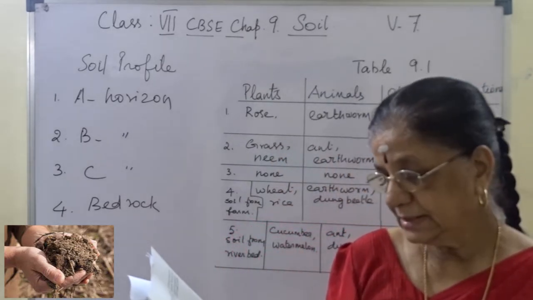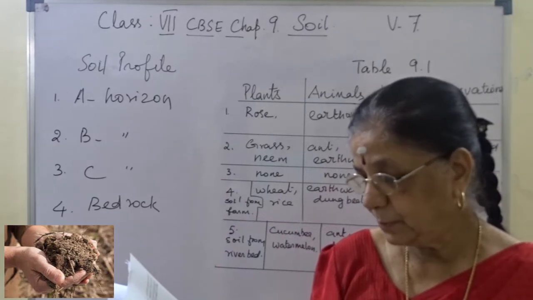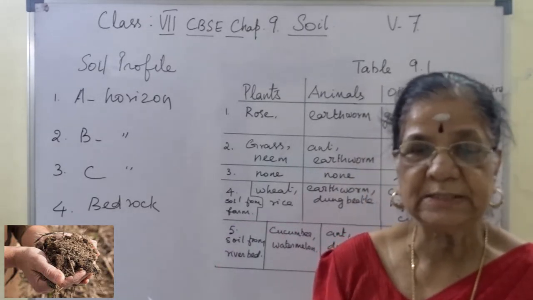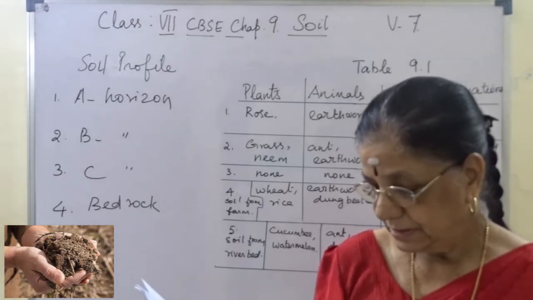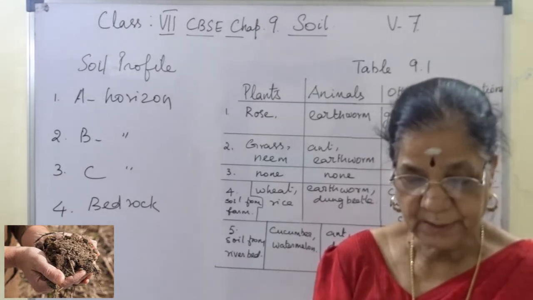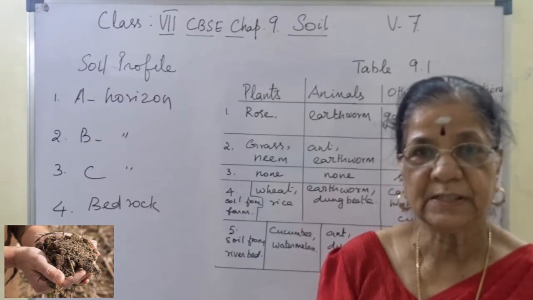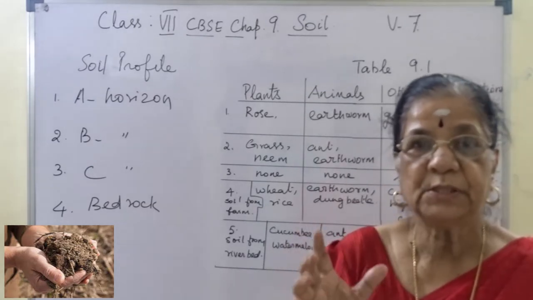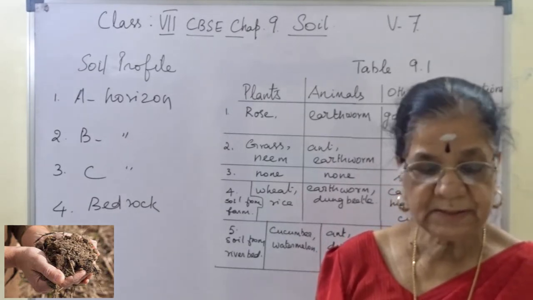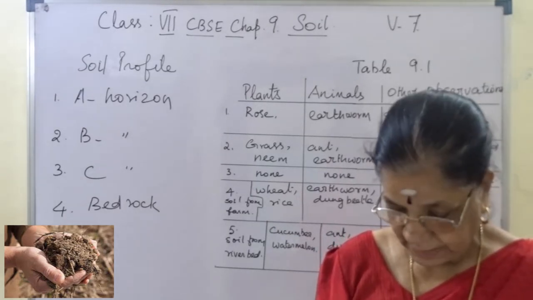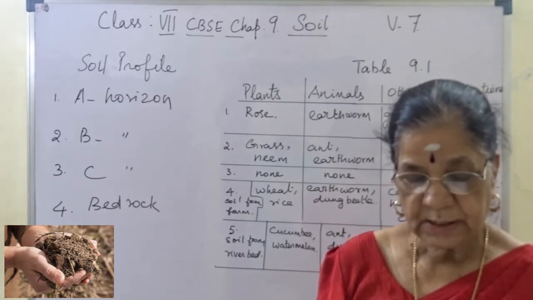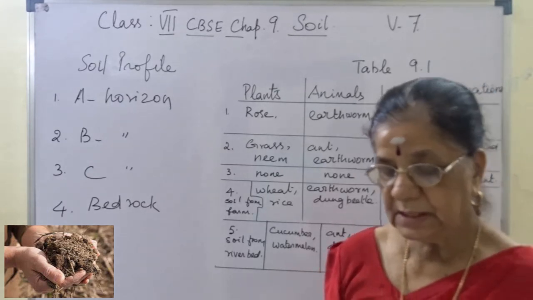The third layer is C horizon, which is made up of small lumps of rocks. The clay lumps we talk about, red soil lumps, that is it, with the cracks and crevices. Cracks and crevices means, if you look at a clay dam, it will have gaps, lots of splits like that in the soil, that is cracks and crevices. This is the third layer and below that is the bedrock, which is hard and difficult to dig with the spade.